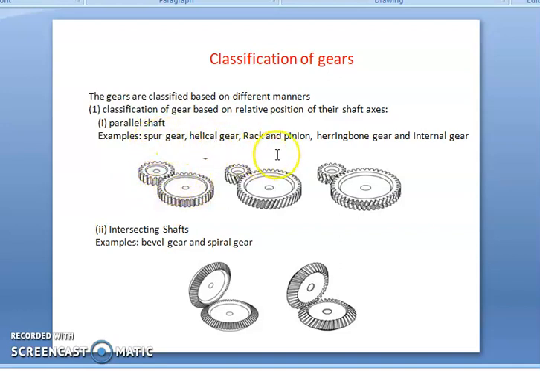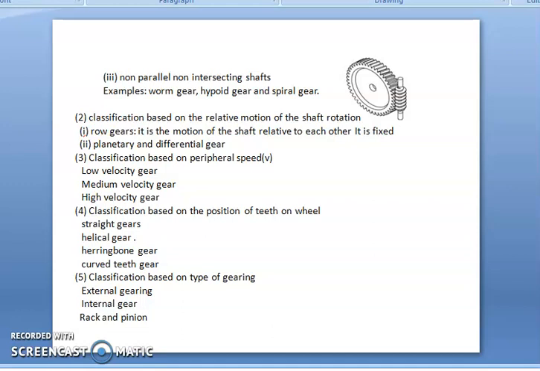So by using these gears, we can make a positive parallel shaft gear drive. Similarly, for intersecting shafts, bevel gears and spiral gears are used for making intersecting shaft gear drives. If the shafts are non-parallel and non-intersecting, worm and hypoid gears and spiral gears are generally used.